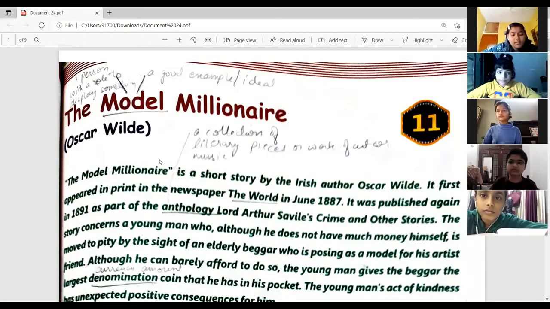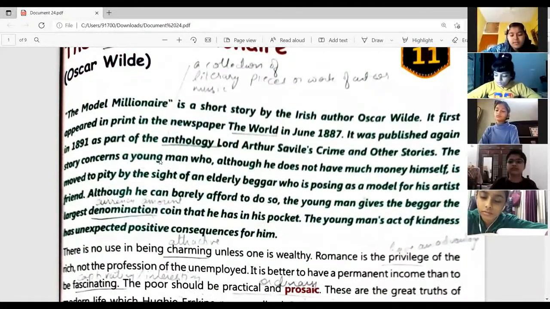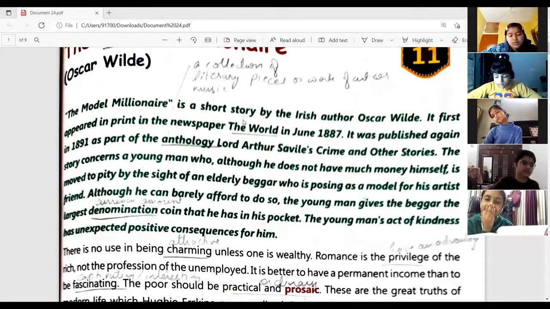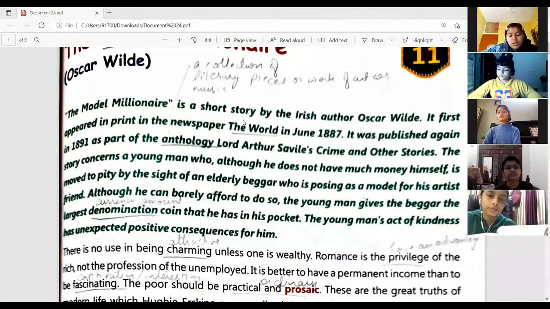Chapter 11, The Model Millionaire. The Model Millionaire is a short story by the Irish author Oscar Wilde. It first appeared in print in the newspaper The World in June 1887. It was published again in 1891 as part of the anthology Lord Arthur Savile's Crime and Other Stories.